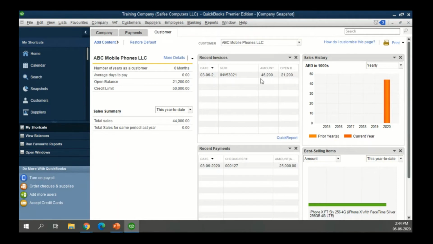This is also important because you have an end customer and you're talking to them and you want to see a complete history, like what are the invoices with them, what are the payments, how are they performing in terms of sales for your company, which are the items that they buy from you on a regular basis, this kind of information.